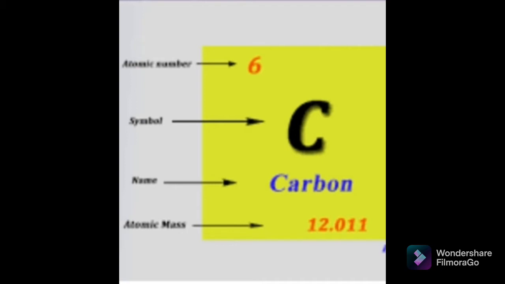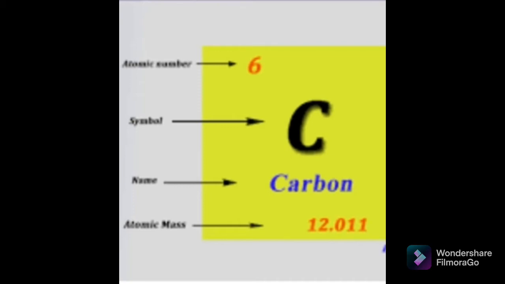Second, it can become stable by taking electrons. But it is also not possible to hold 4 excess electrons, 10 electrons in total, with a nucleus having 6 protons. That's why carbon will not take 4 electrons to become stable. Then what will carbon do to become stable? Carbon will share 4 electrons and become stable.